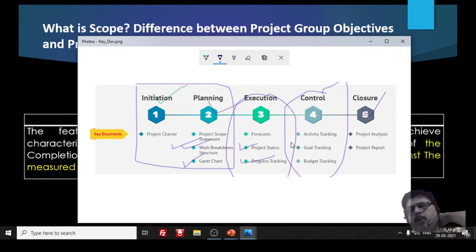So this is regarding the scope, what the project is, and what the objectives of the project are, and all these things have to be managed by the project manager.